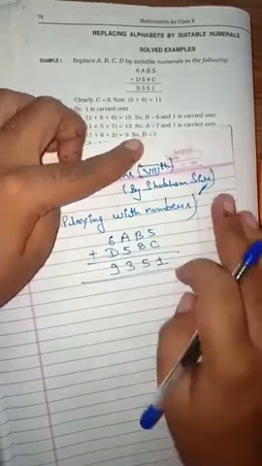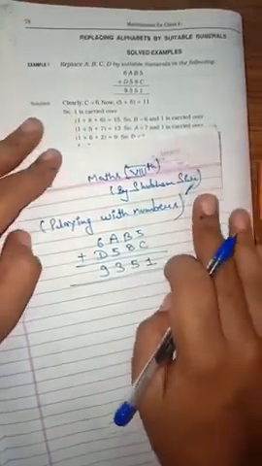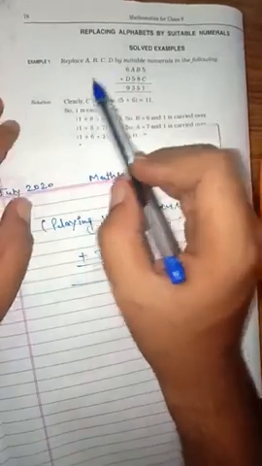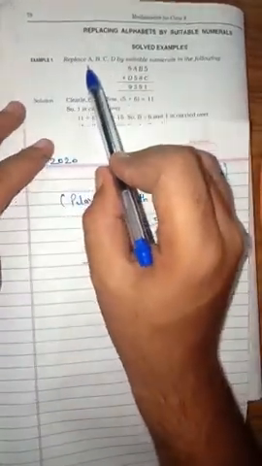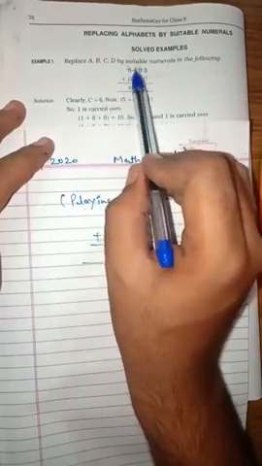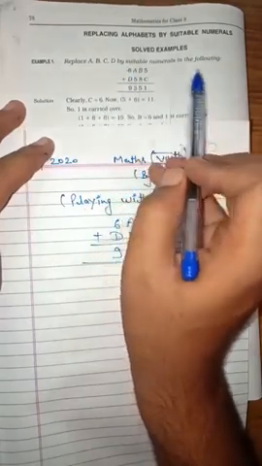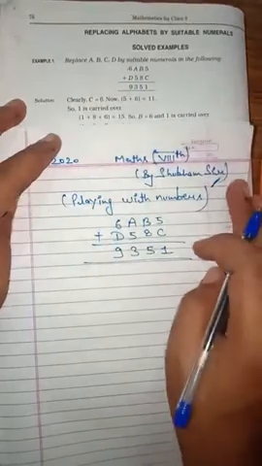We have to tell the value of A, B, C and D. I am not going to write the question, you can see it from the book.